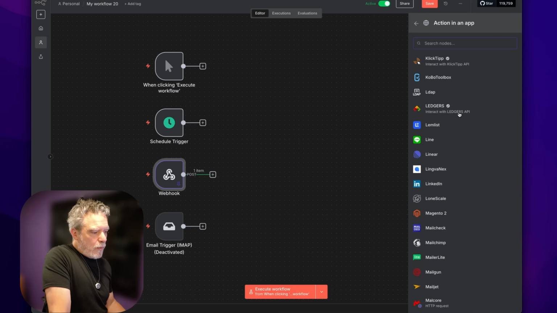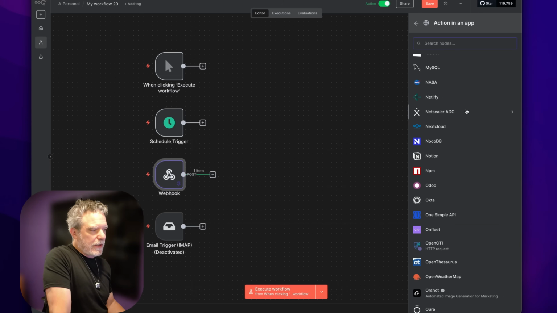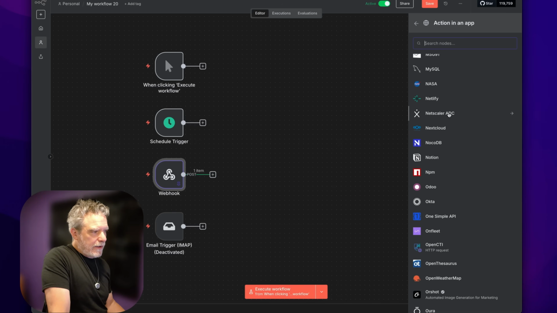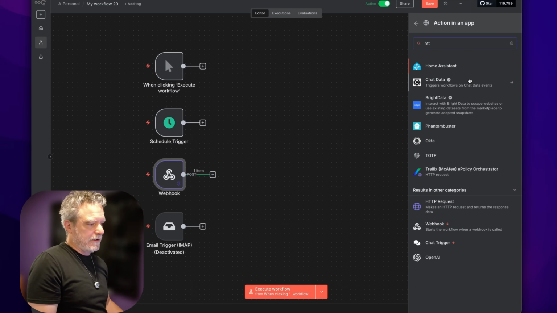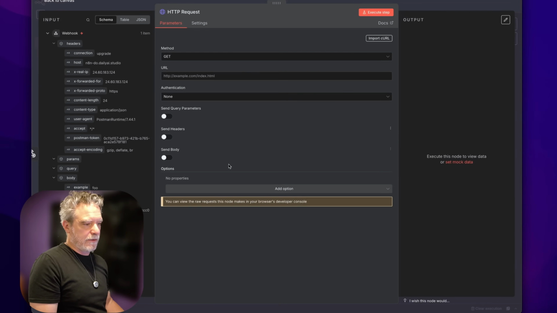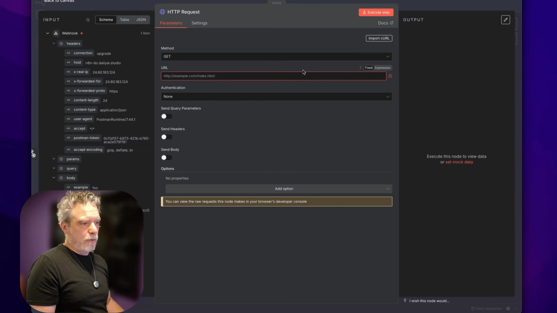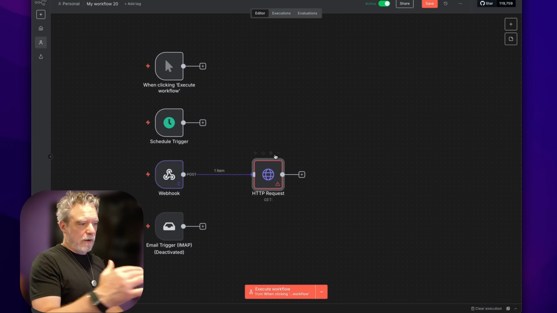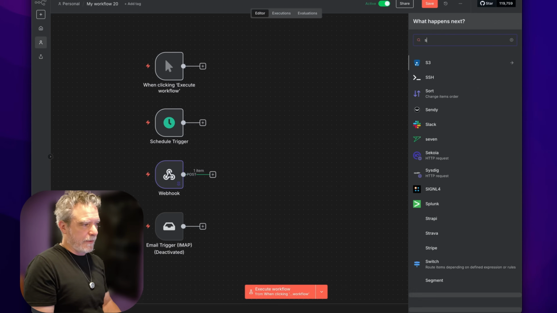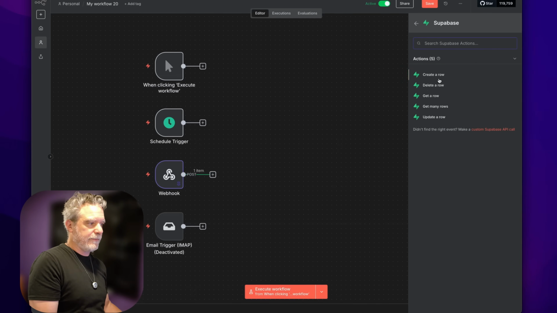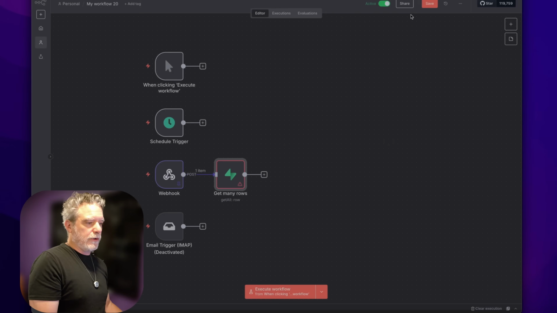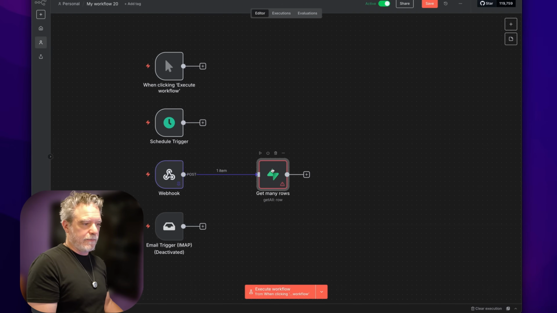And when it's not enough, you always have the community nodes. So here's Notion. But you also have what we call basically just HTTP, so you can just talk to any API you can imagine out there. In this case, I could say, go use an API to look up whatever you just sent me here, right? Example, foo. So I can continue on down a path. I could query my Supabase database, my Postgres database, right? So at this point, you could do anything with this data coming in.